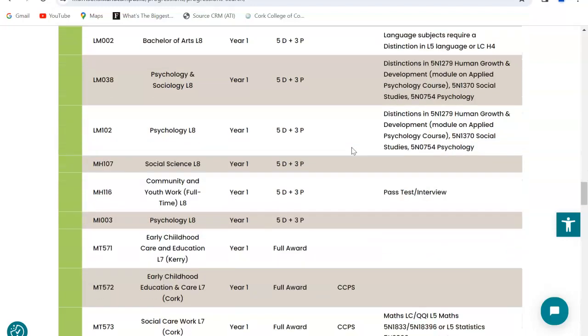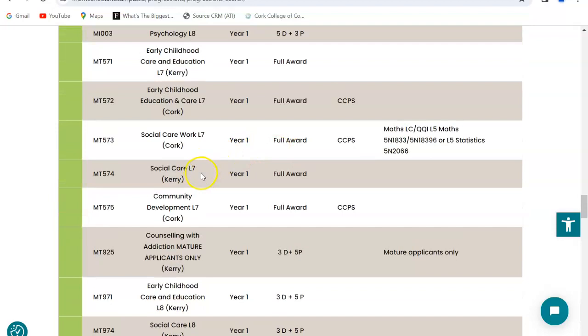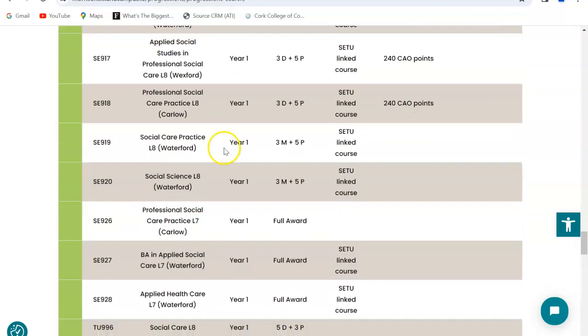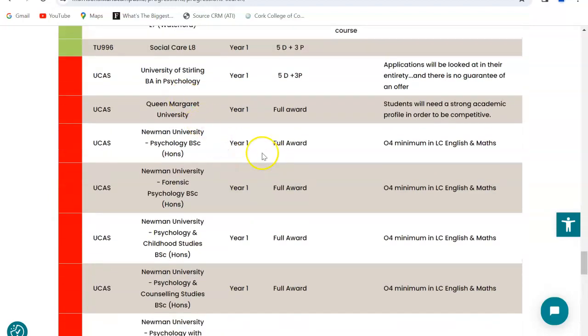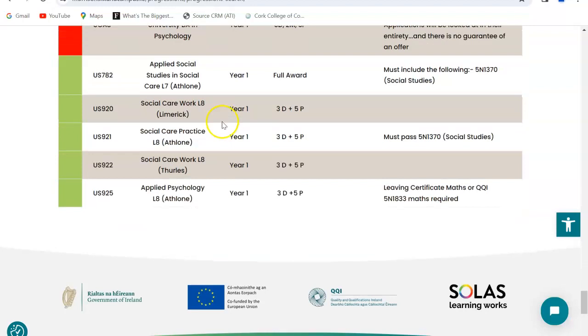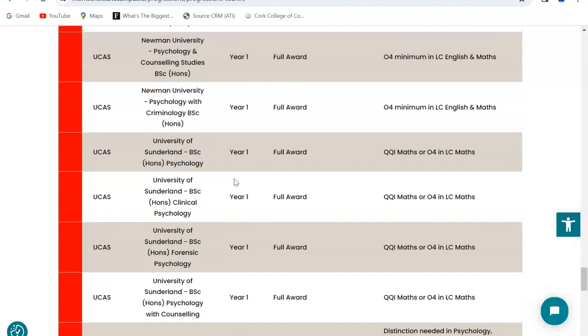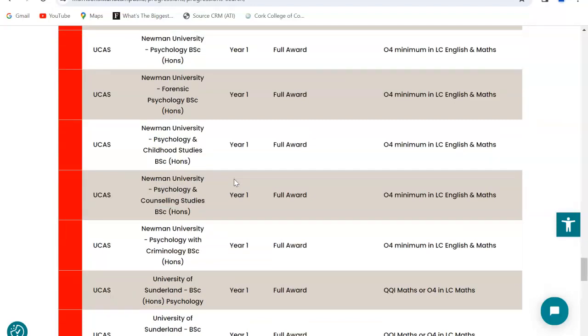You can scroll down and you can see that MTU as well. You can do social care in MTU in Cork or Kerry. And as well as that, we have many links to UCAS to go to the universities in England. Or alternatively, you could go to a university in Holland. We have a range of links for that type of options.